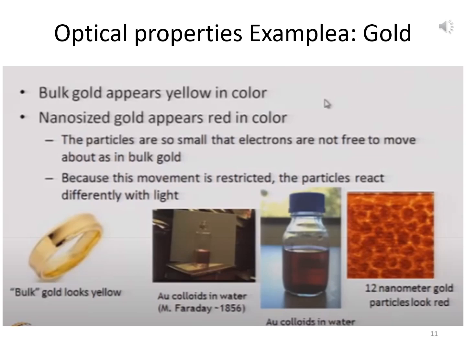So these particles are so small that electrons are not free to move as they can move in bulk. So they appear different. They show different colors. Because this movement is restricted in smaller particles, particles react differently with light. So the interaction of those particles with light is different. This interaction with light can show different colors, that could be due to the absorbance, reflection, or transmittance of that light.